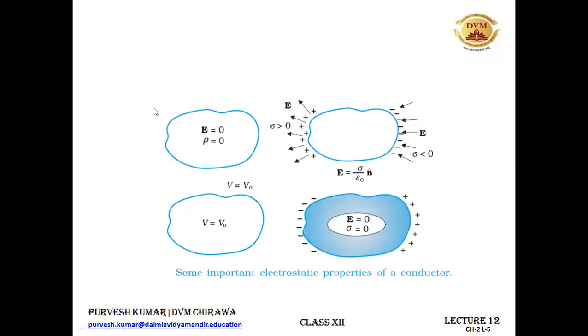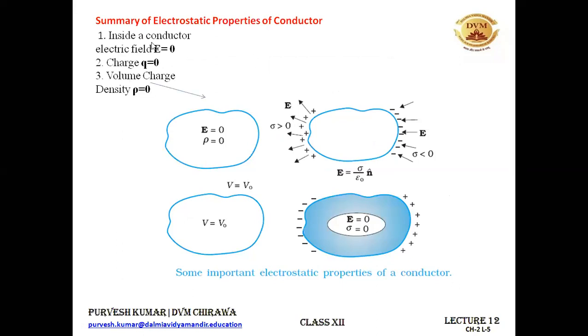All right. Let's have a quick recap of the things that we have studied. We have studied a 7 points summary for the electrostatic properties of a conductor. First, inside a conductor, the electric field is 0. When the electric field is 0, we have also studied that the charge resides on the surface. So charge inside the conductor is always 0, Q equal to 0. And when charge is 0, the volume charge density, that is charge per unit volume, will also be 0. So this first figure says that inside the conductor, the electric field is 0, and the volume charge density, rho, is also 0 because Q is 0 inside the conductor.